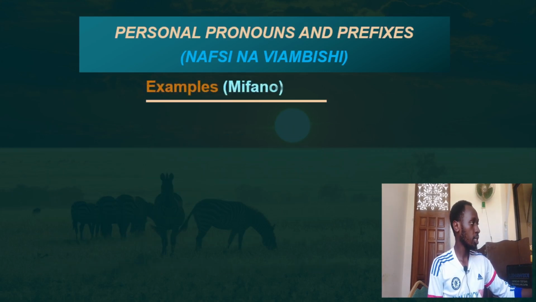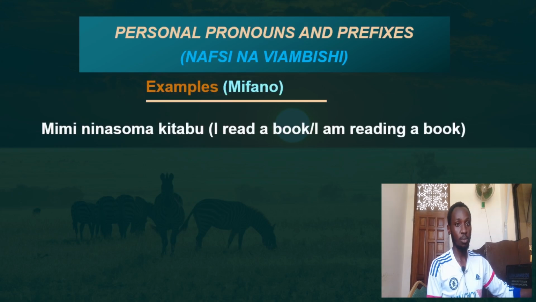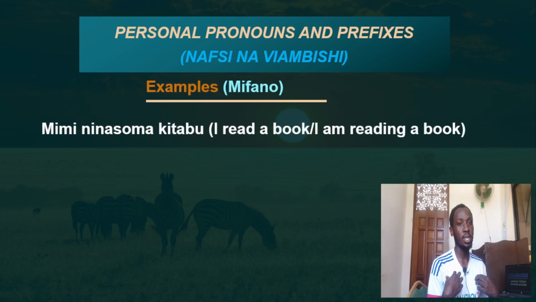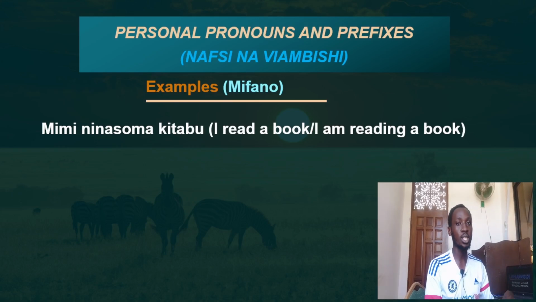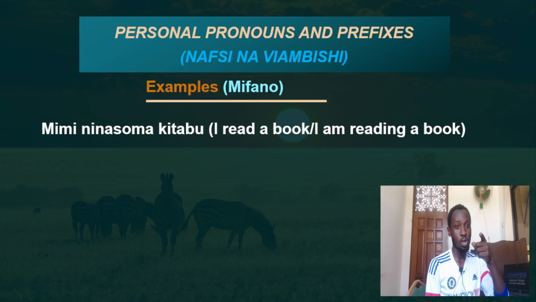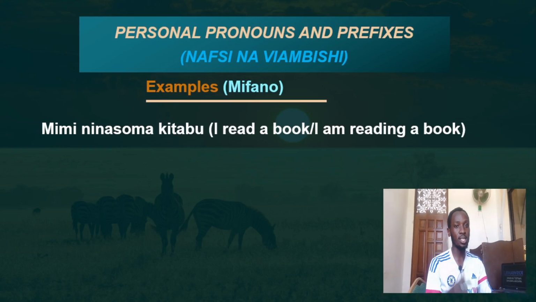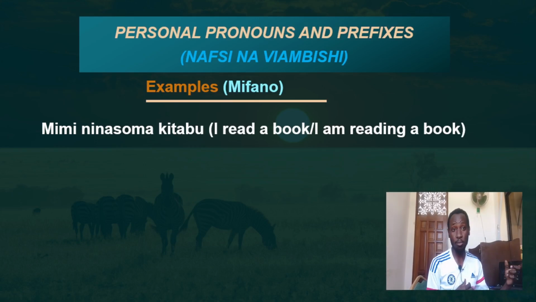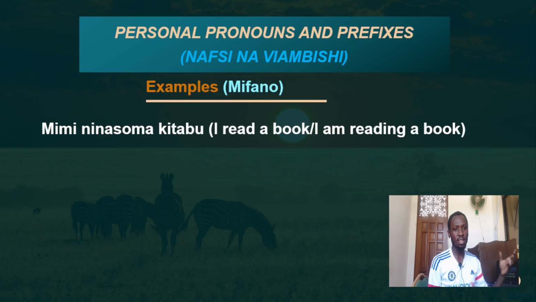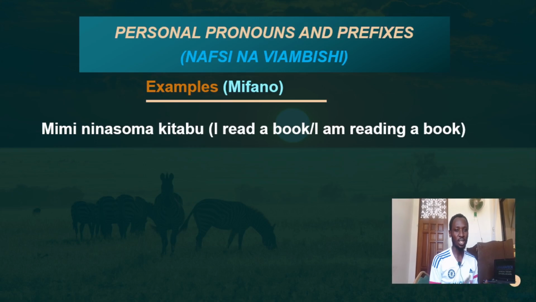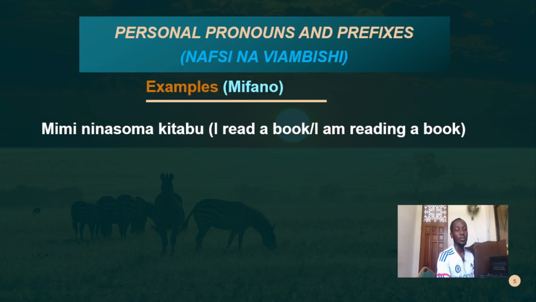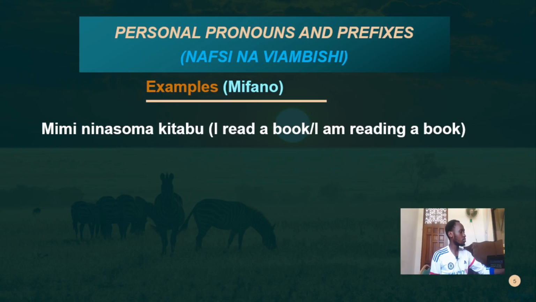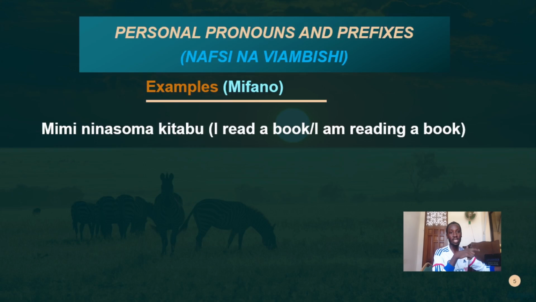Okay. One more example for us to wrap this up. We have mimi ninasoma kitabu. Mimi is a person. Ninasoma, soma is reading. Kitabu is a book. Like I said, Kiswahili is also affiliated to Arabic. I think there is a word in Arabic called kitabu, something of that. So yeah, it's the same. Kitabu means a book in Kiswahili. So mimi ninasoma kitabu.